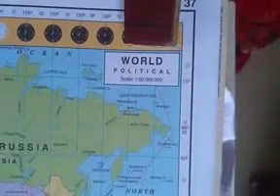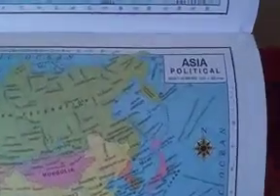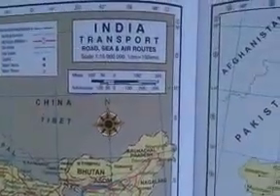Next one, another thing we also use to study the maps. That is the scale. See here, in all maps, scale is given. In this map also, see here, this is the scale. So in all maps, scale is given at the top. So what is the scale?